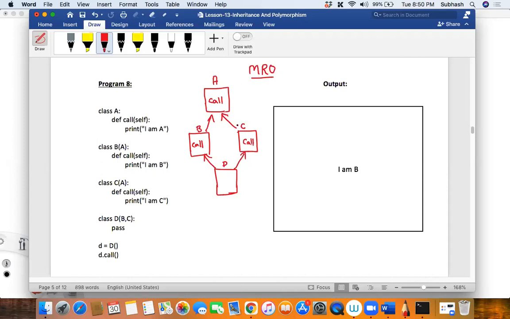You will understand that very carefully, slowly, one by one. For now, listen to me. Whenever there is no method in its own class, it will take the path from the left hand side class. Just understand this so that it is easy. A few books explain it in a very difficult manner, so let us understand it in very layman's terms. First it will go to the left hand side class and see if there is any method related to the call that I'm trying to resolve, and if it finds one, that gets printed.